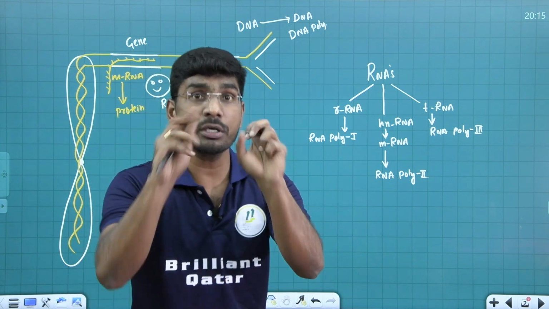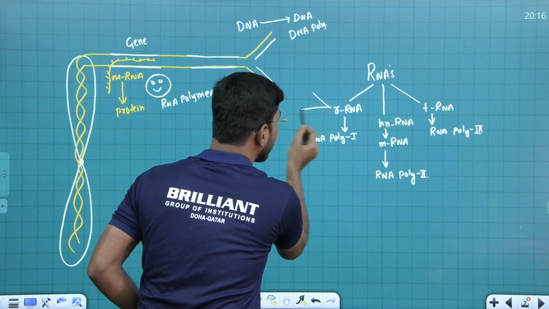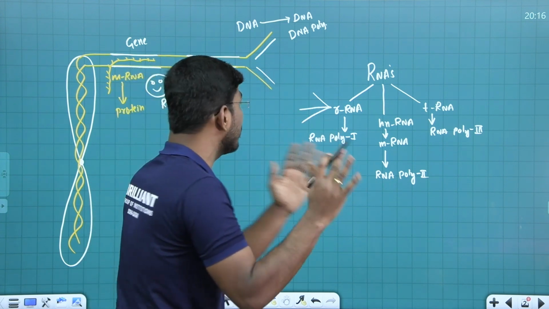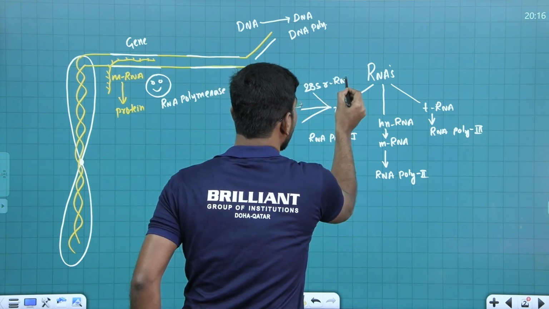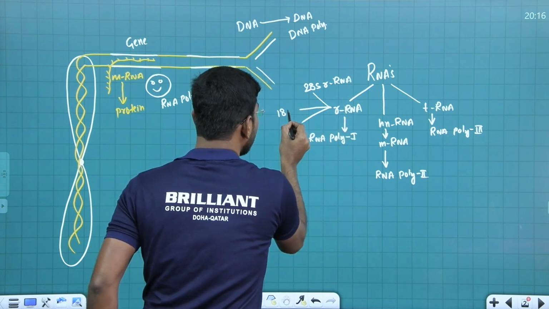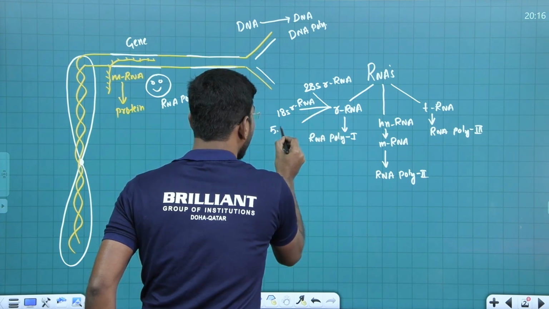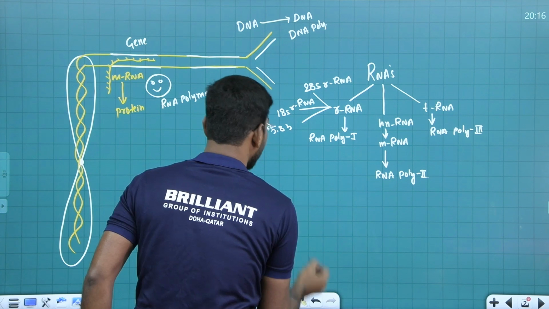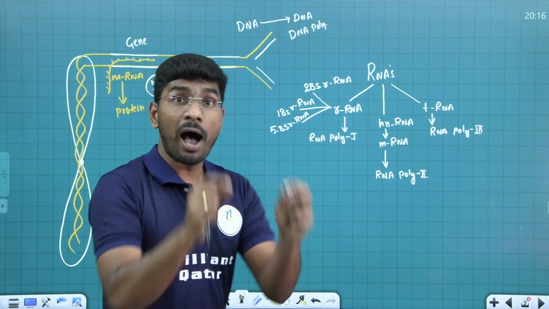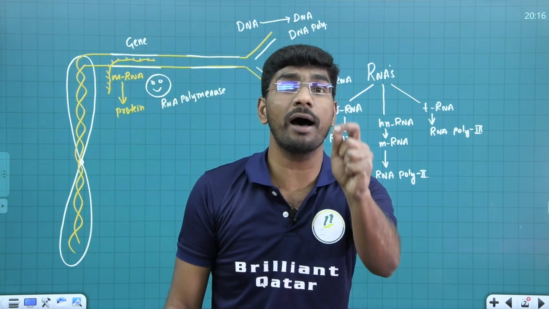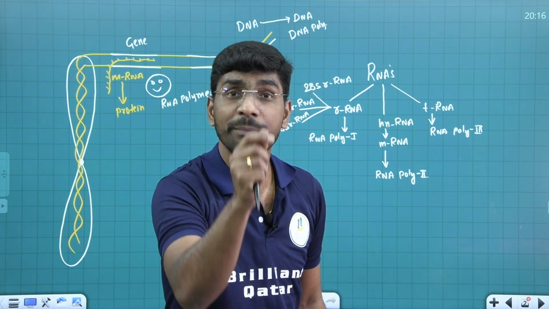Most important thing, these rRNAs are of 3 types again. MCQ, NEET question, carefully listen. One is called 28S rRNA. Second one is called 18S rRNA. Third one is called 5.8S rRNA. Remember, rRNA is also called the abundant RNA in the cell. Abundant RNA MCQ question. Remember, in NEET-like competitive exams, this type of question comes.